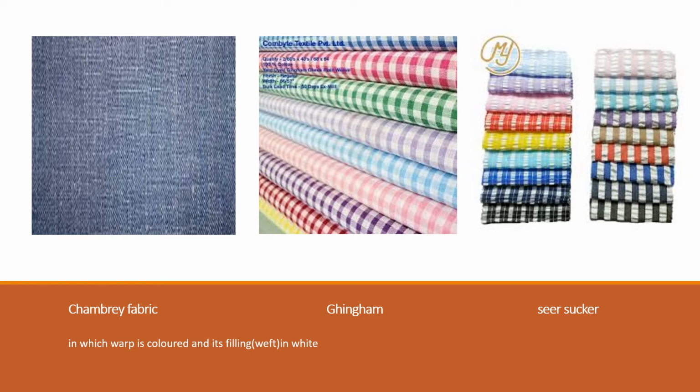So chambray in blue is chambray fabric. Then the second image is a gingham, and the third image is seersucker. In all images, a warp in a colored manner and weft is used for filling the fabric, which is in white color.